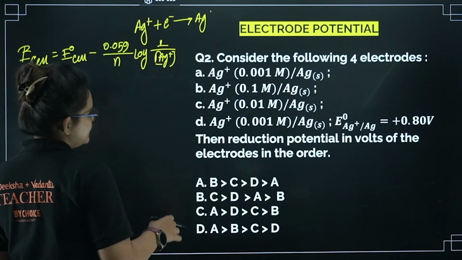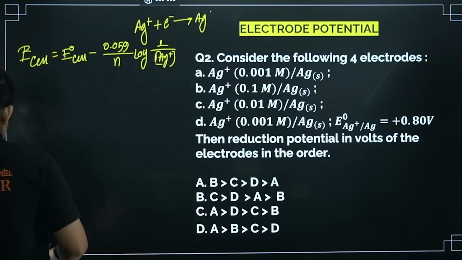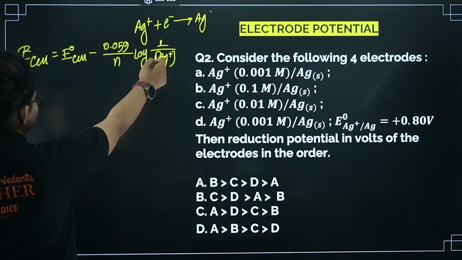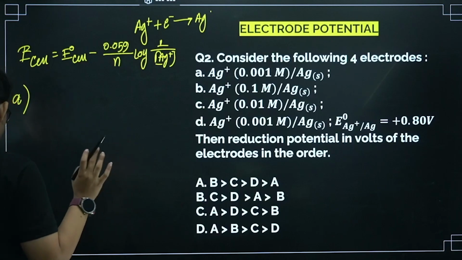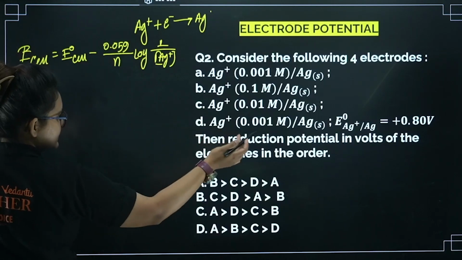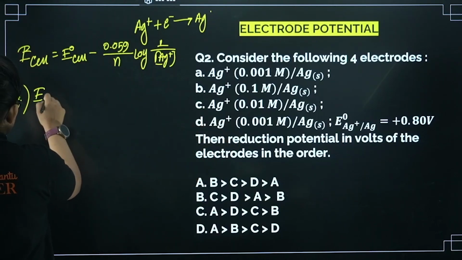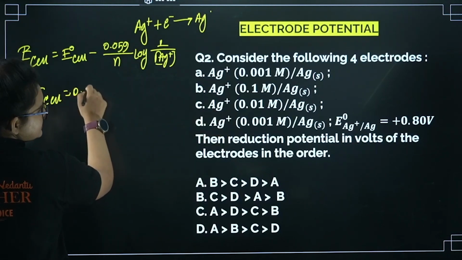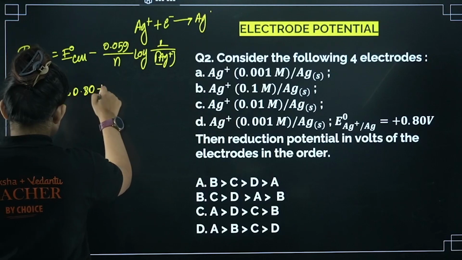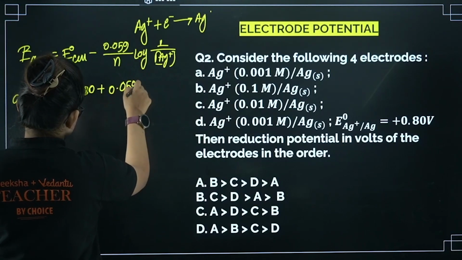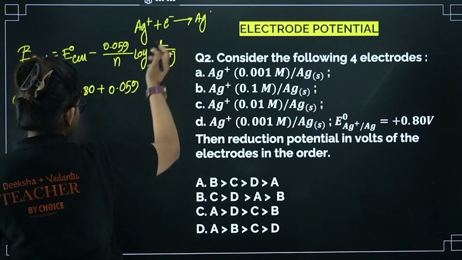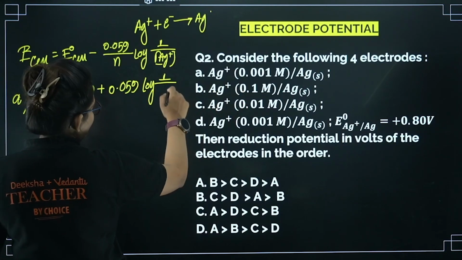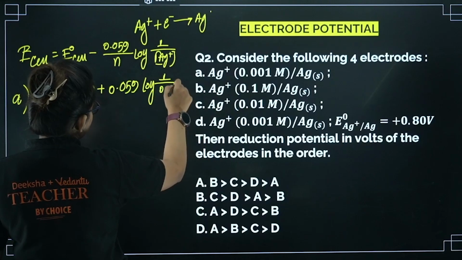So for A, B, C, D we can calculate this. Let's say for the first one, A, where the concentration is 0.001 mole, we will put it here and calculate the E cell. E0 cell is also given here. So for A, E cell is 0.80 plus 0.059 divided by n, where n is 1, log 1 by 0.001.